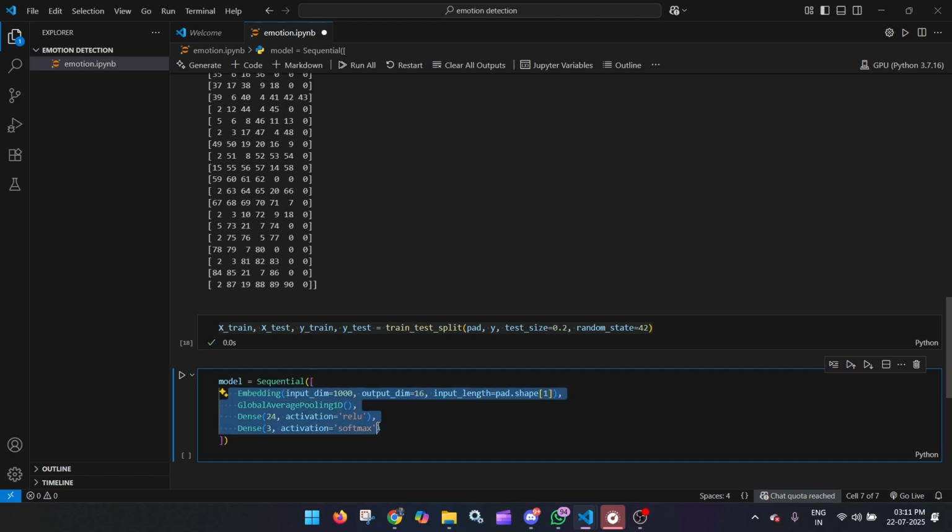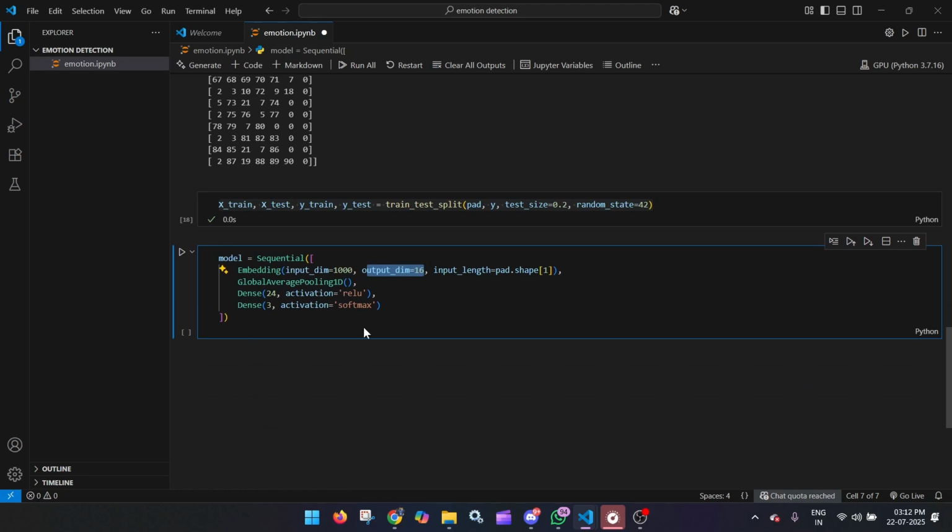These are the layers which we will actually be requiring. This is the basic thing. We have got the dense layer, then the output layer, the hidden layers, the global average pooling 1D for conversion into 1D, and the embedding part, because we need the embedding to extract the features. We have got the input length equal to the shape of 1 and the output dimension equal to 16. So we will be using this thing.